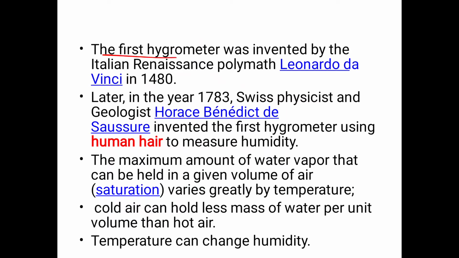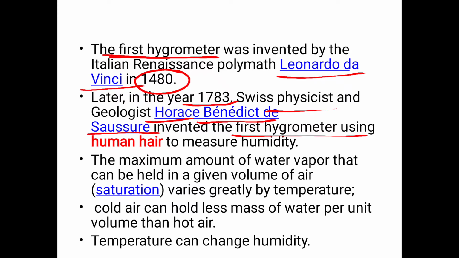Next, the first hygrometer was invented by Leonardo da Vinci in the 1480s. In the year 1480, Leonardo da Vinci invented the first hygrometer to measure humidity. Later, in 1783, Swiss physicist and geologist Horace Benedict de Saussure invented the first hygrometer using human hair to measure humidity. So he used an element, that is human hair, for measuring the humidity.